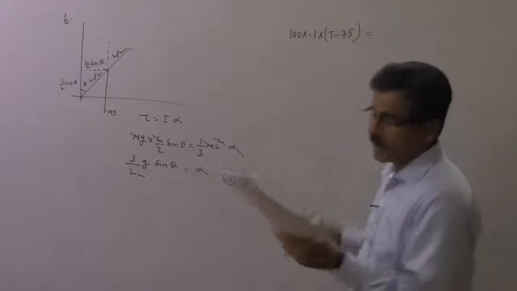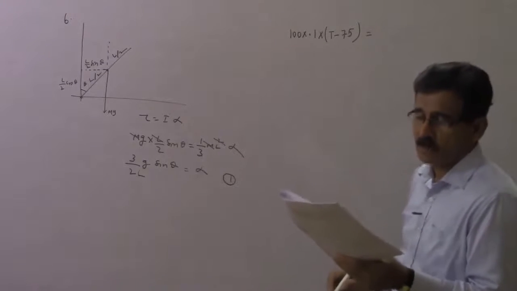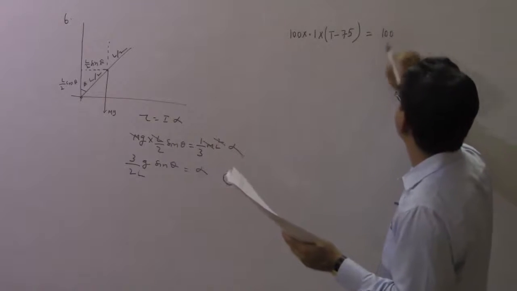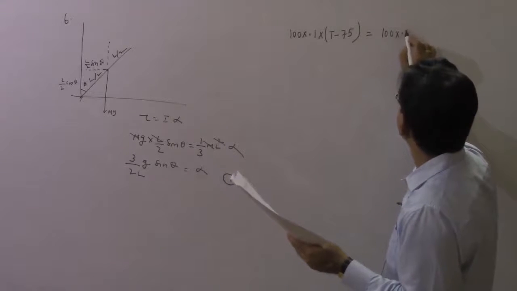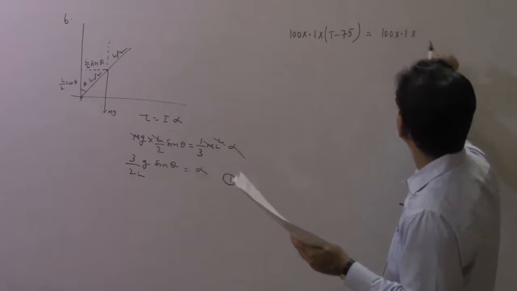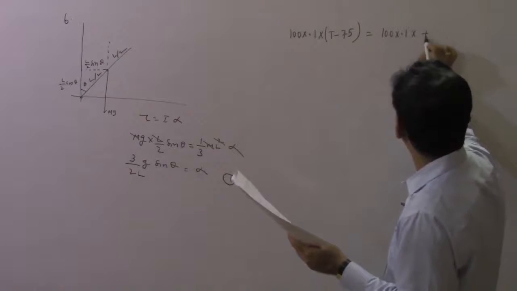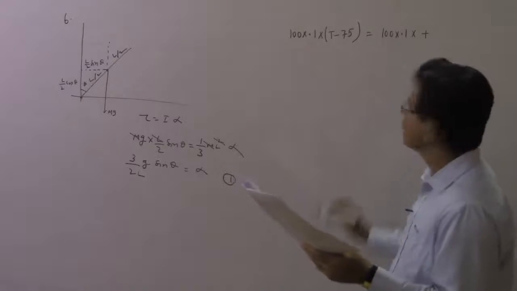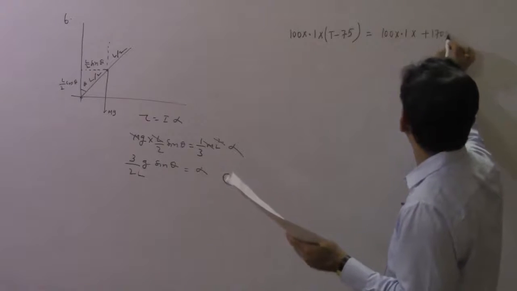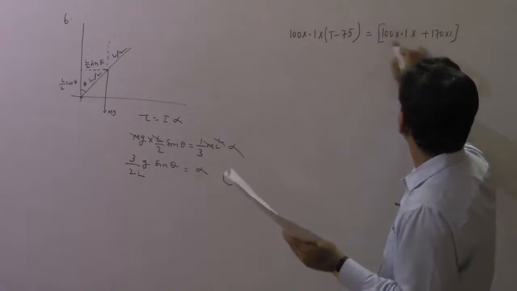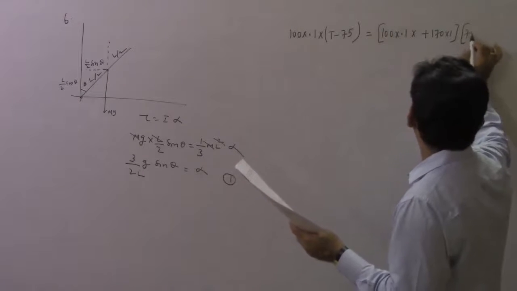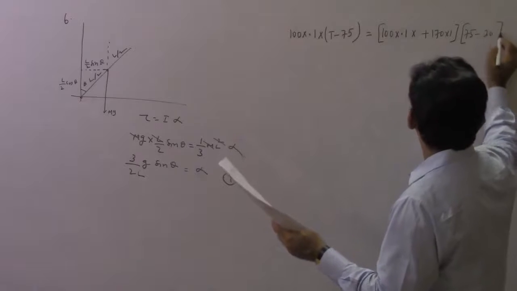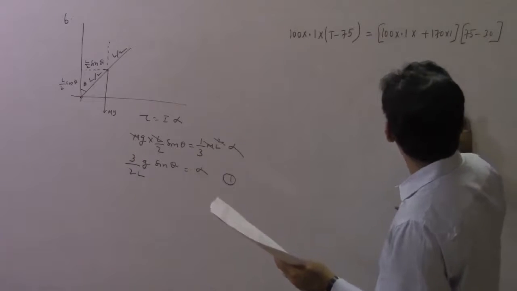This is gained by the calorimeter and water. The calorimeter has a mass of 100, so 100 into 0.1 into delta theta, that term I'll write outside, plus the water. Water is 170 gram into 1. Now both of them have finally come to 75. Initially they were at 30, so 75 minus 30. Now it is a matter of calculation.